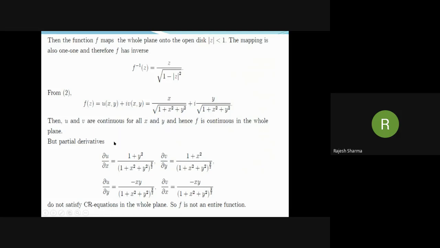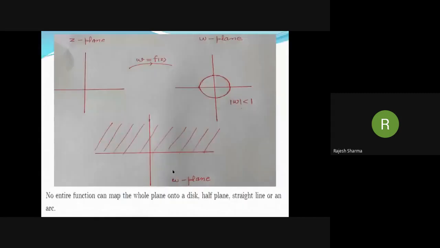Also, we calculate the partial derivatives of u and v and see that they do not satisfy the Cauchy-Riemann equations in the whole plane. So this function is not an entire function, but is a continuous function which maps the whole plane onto the unit open disk.